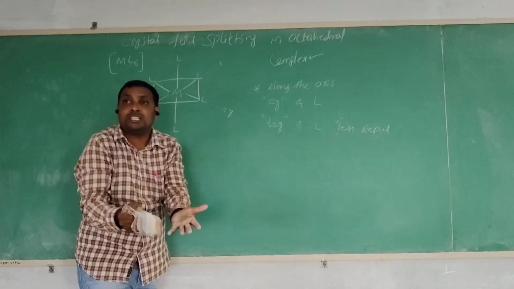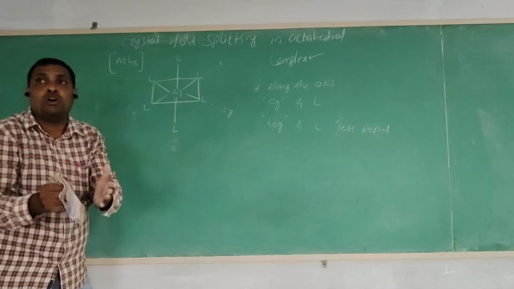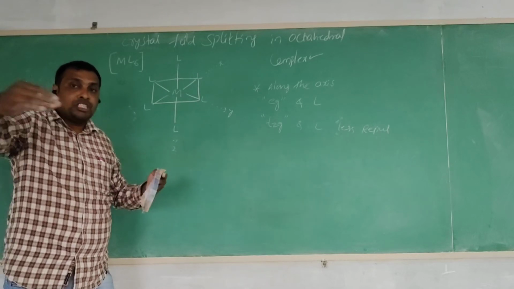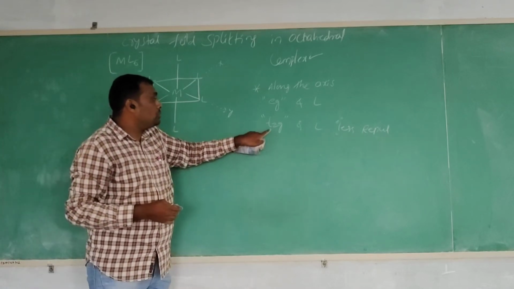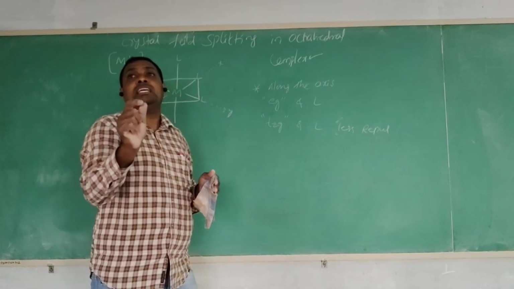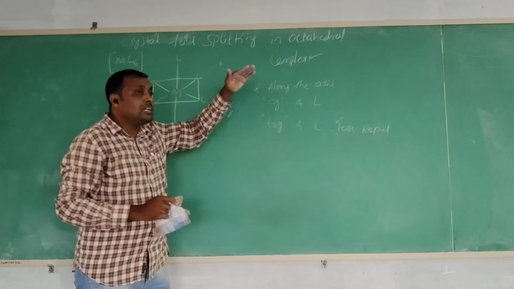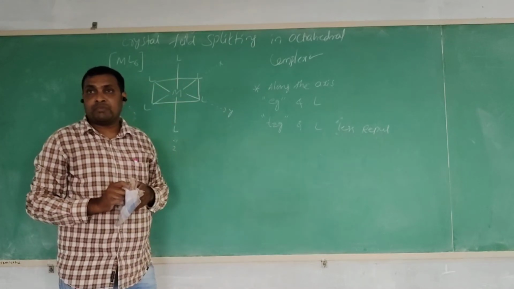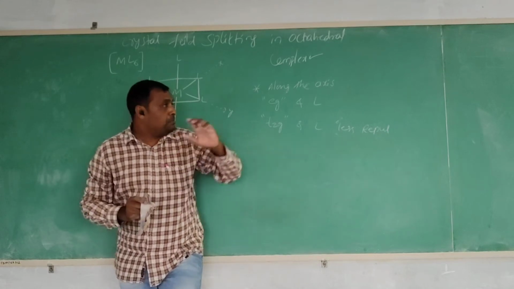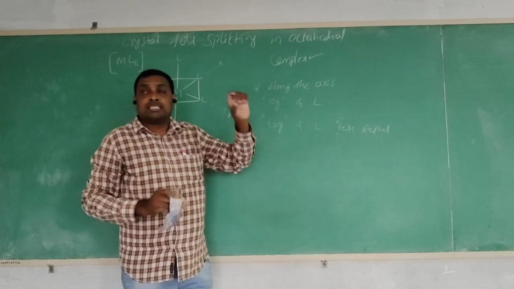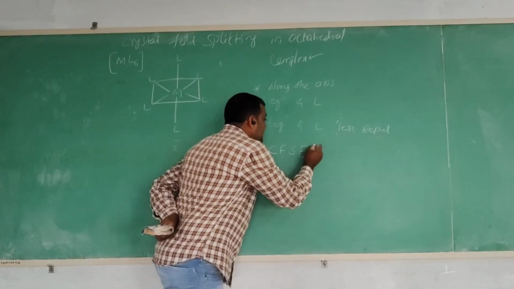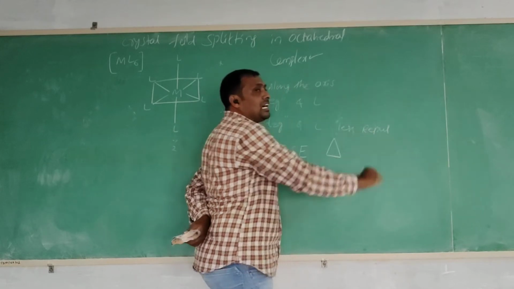What about the t2g orbitals? The t2g orbital lobes are present in between the axis. Ligands approach along the axis only, and these orbital lobes are present in between the axis, so less repulsion is generated. Due to the lower repulsion, the t2g orbitals are split into lower energy. Some energy difference must be observed between the split orbitals. That energy difference is called the crystal field splitting energy. It is denoted by delta.